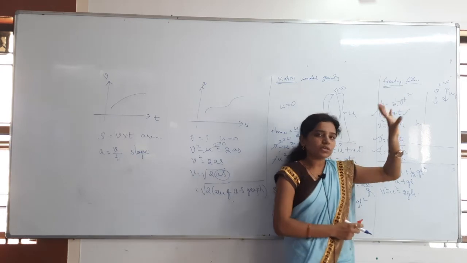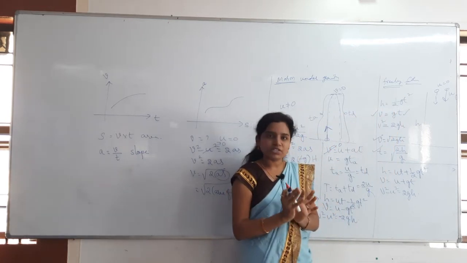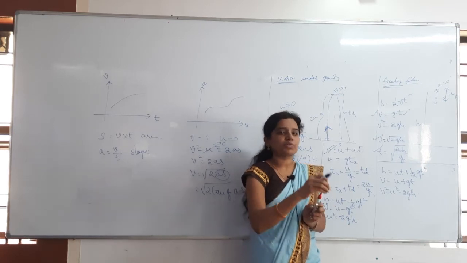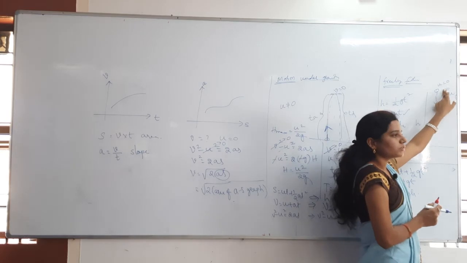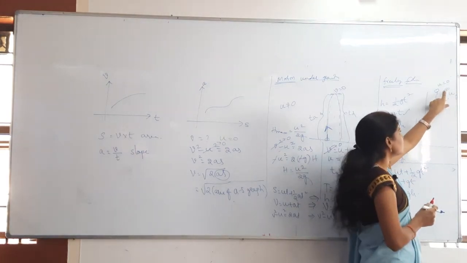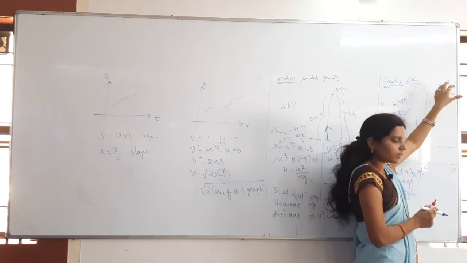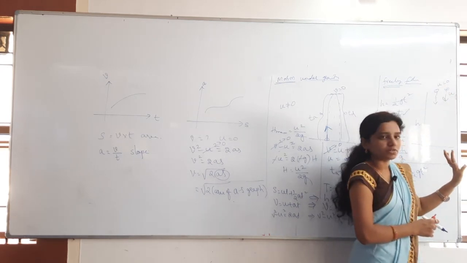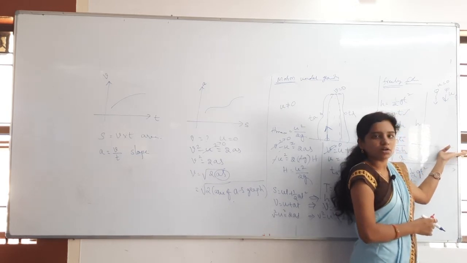Don't confuse about upwards positive, otherwise downwards negative, and all that. You just have to take the point from where we are projecting. We are projecting from the top of a tower, so everything you have to measure from here only. This one you have to consider as origin, and then everything you have to take as positive only. Once you start from the ground, this one you take as the origin.